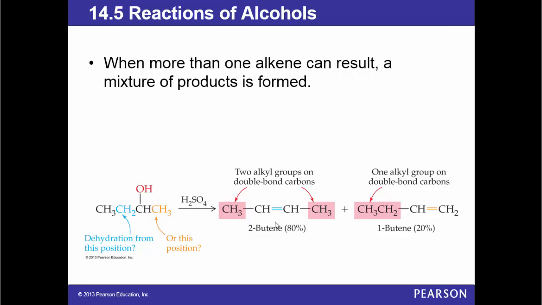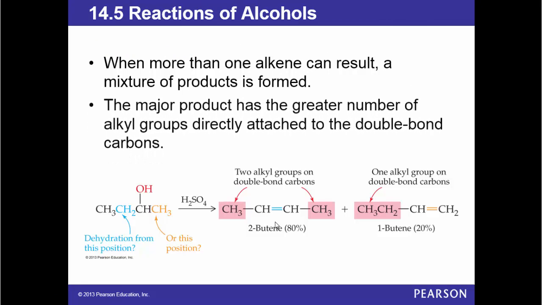When more than one alkene can result, a mixture of products is formed. Now the major product has the greater number of alkyl groups directly attached to the double bond carbons. Notice here we have this OH. Now we can remove with OH one hydrogen from here. This is one choice, and then we get this alkene called 1-butene in 20% yield. And if we remove OH with hydrogen from this carbon, then we will get this 2-butene in 80% yield.